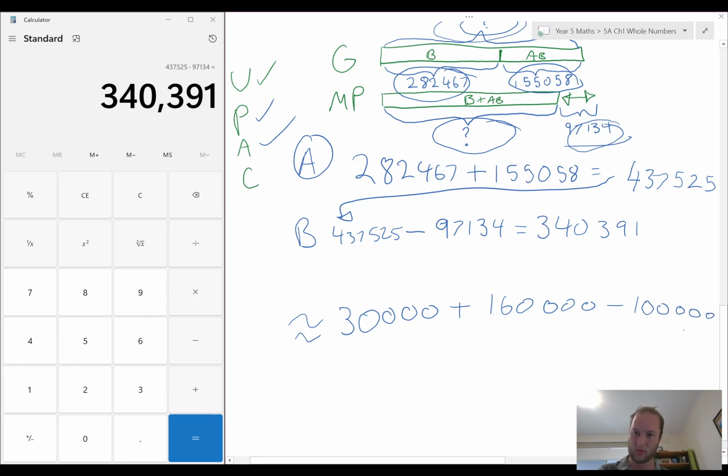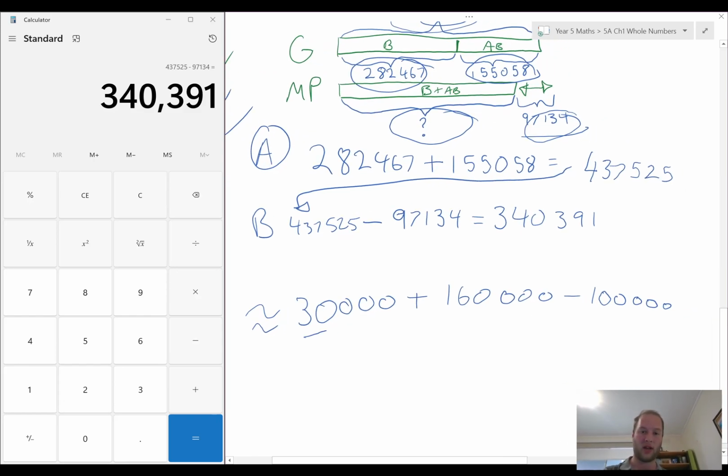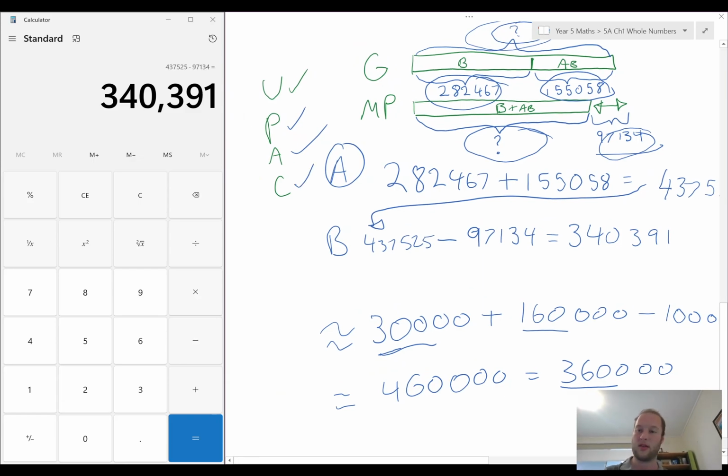So I've got 300 plus 160 will be 460,000. And then take away 100,000 will be 360,000. So is 360,000 close to 340,000? Yes, it is. So my check is done.